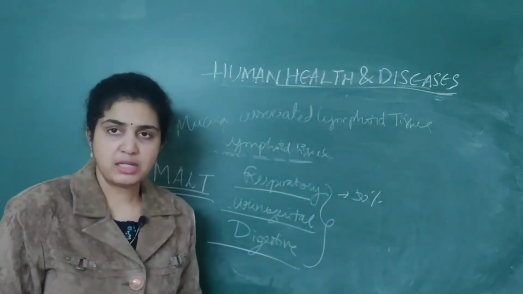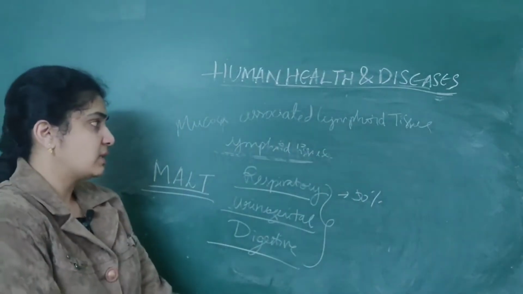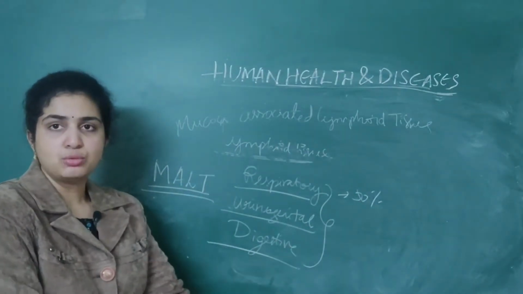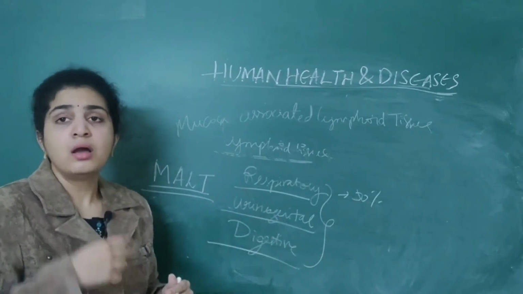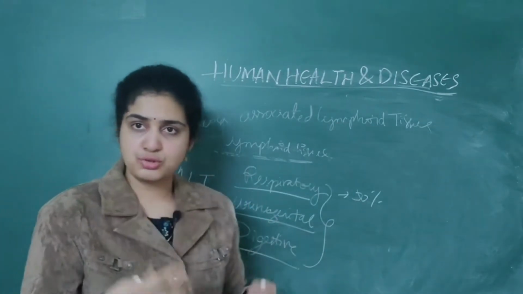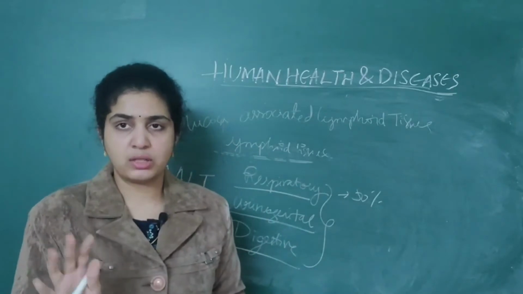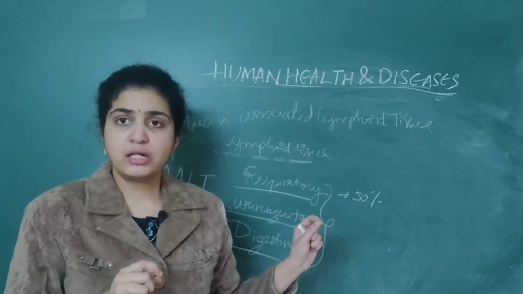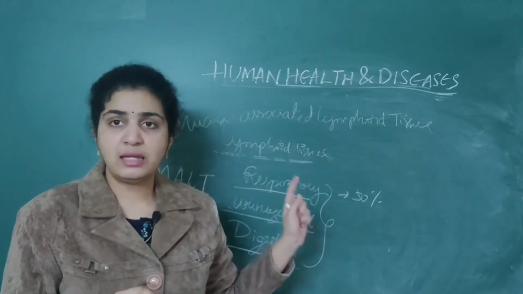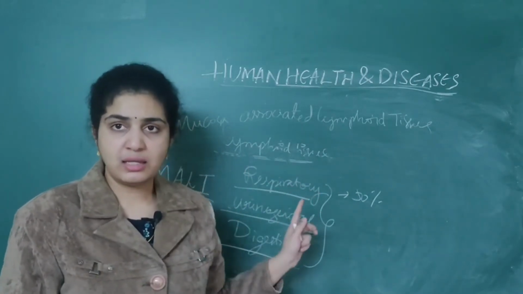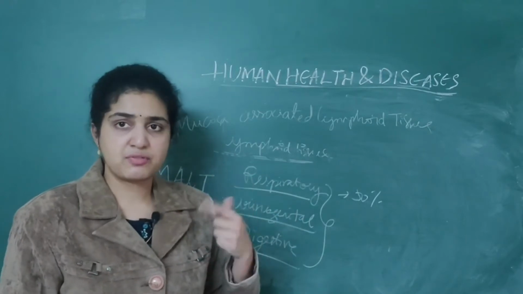Why am I specifying MALT? The lymphoid tissue is present along the mucosal lining. Lymphoid tissue is usually present in our body, we all know that, but here it is present along the mucosal lining. Mucosa lines the digestive, respiratory and urinogenital tracts, as I specified in the last class.